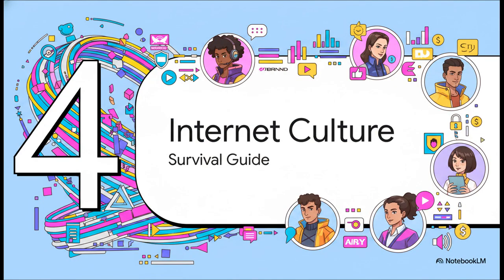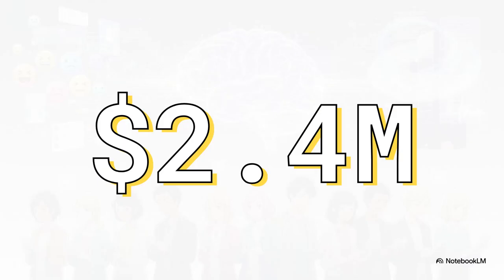That brings us to Section 4, Surviving Internet Culture. Check out this staggering number, $2.4 million. Here's the story behind it. A major AAA game studio released a patch that nerfed a fan-favorite weapon. Legacy AI flagged the resulting complaints on Twitter as just standard run-of-the-mill gamer rage and completely ignored it.